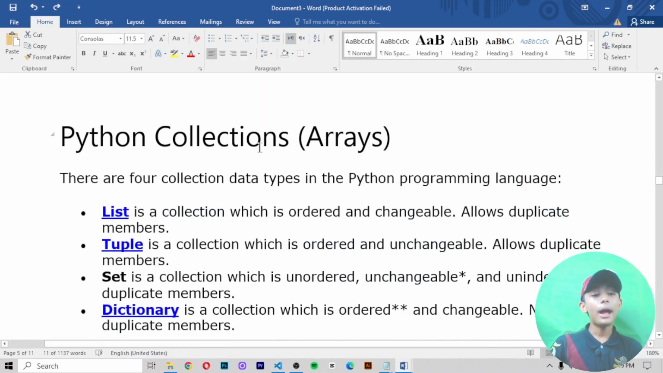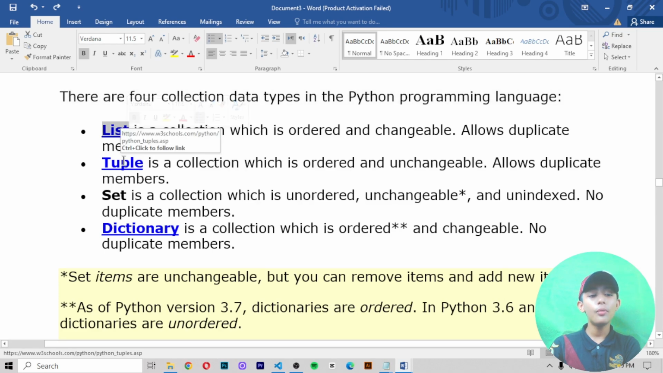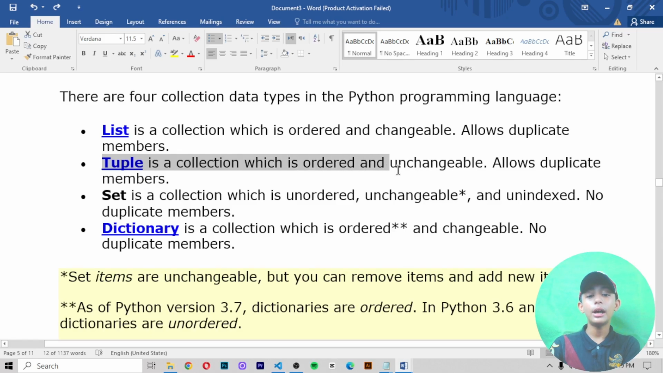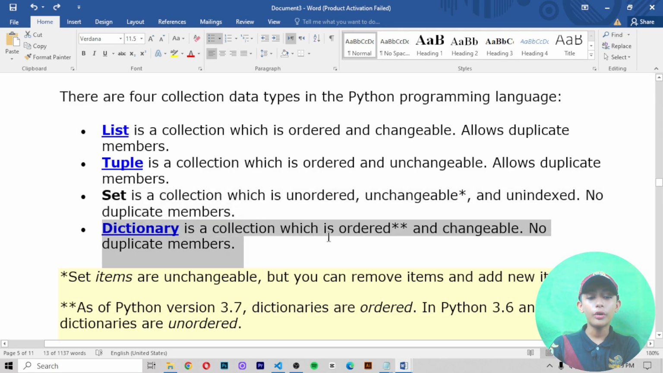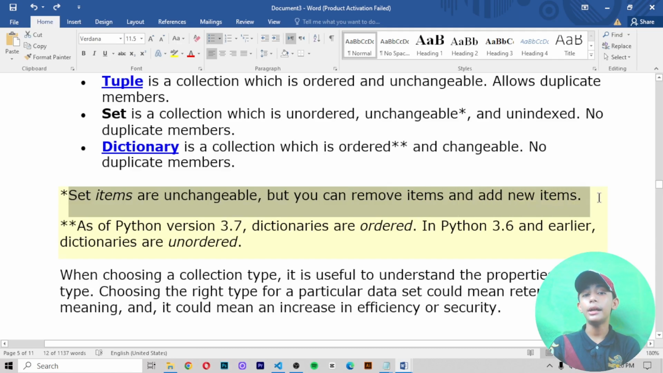So now, Python collections (arrays). There are 4 collection data types in the Python programming language: list, tuple, set and dictionary. List is a collection which is ordered, changeable and allows duplicate members. Tuple is a collection which is ordered, unchangeable and allows duplicate members. Set is a collection which is unordered, unchangeable, unindexed and has no duplicate members. Dictionary is a collection which is ordered and changeable, with no duplicate members. Set items are unchangeable, but you can remove items and add new items.